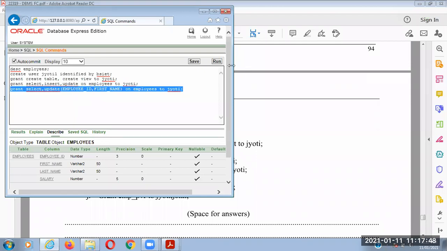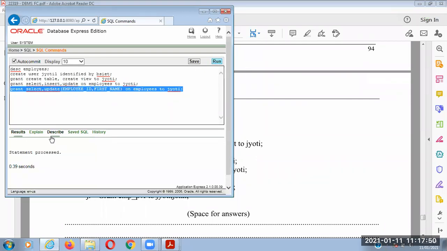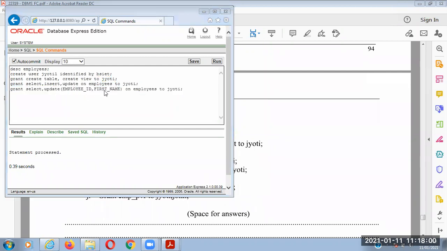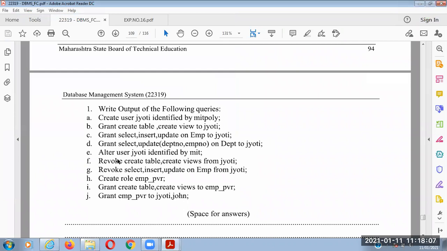Okay, so if you run this command, the statement is processed. That means that select and update, these two operations are granted on only two columns, employee ID and first name, on the employees table to Jyoti user. Okay, so that is the fourth one.